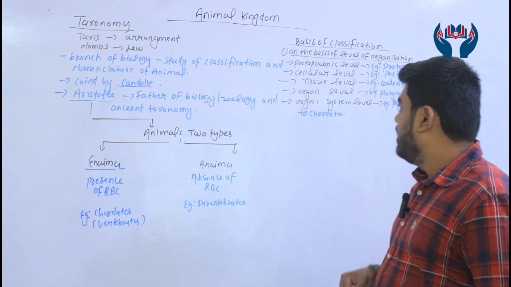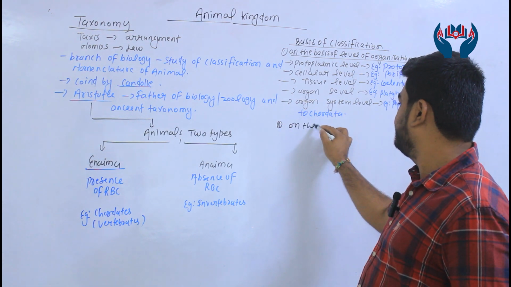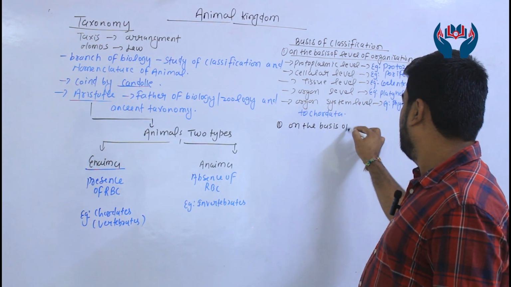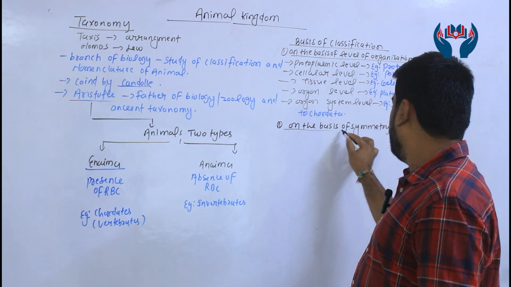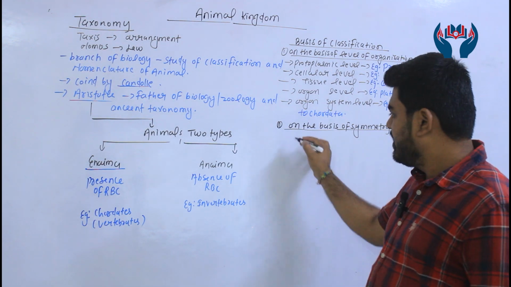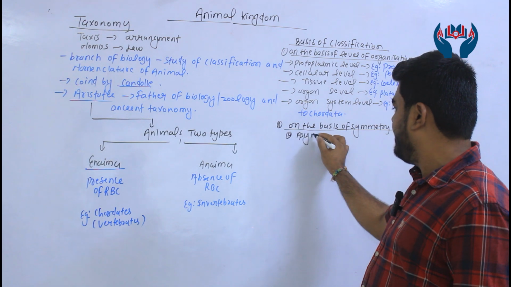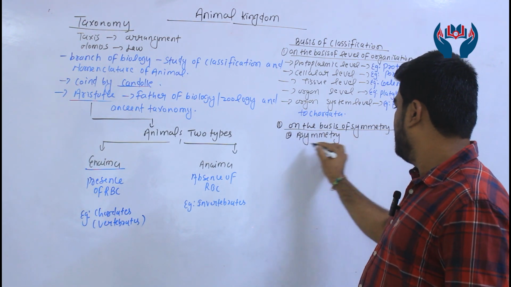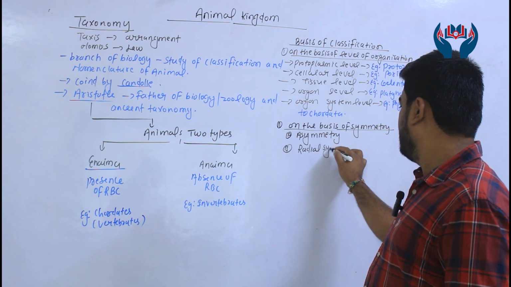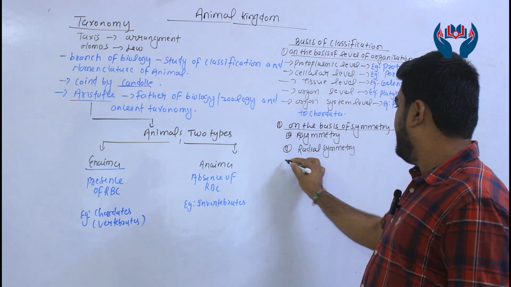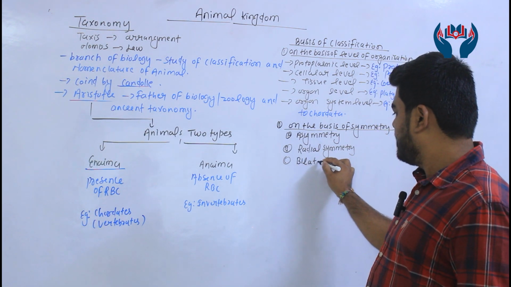Second is, guys, on the basis of symmetry. On the basis of symmetry, animals are categorized into three. Some animals show an asymmetrical condition, called asymmetry. Some show radial symmetry, and most of the organisms show bilateral symmetry.